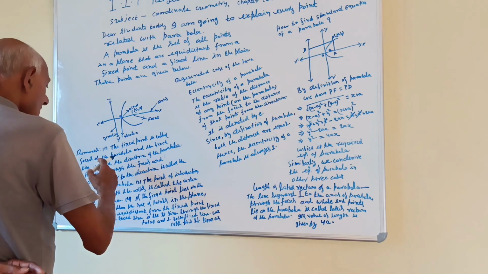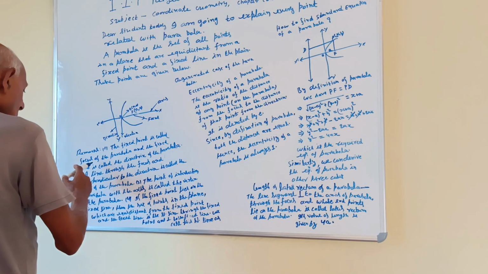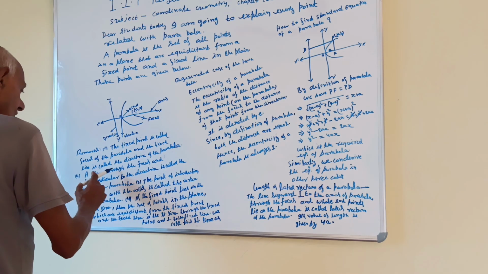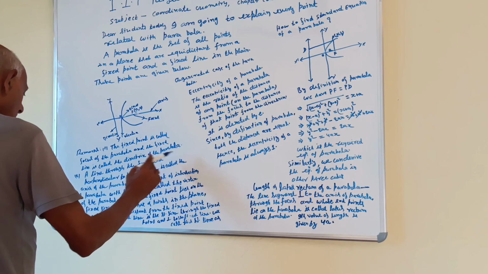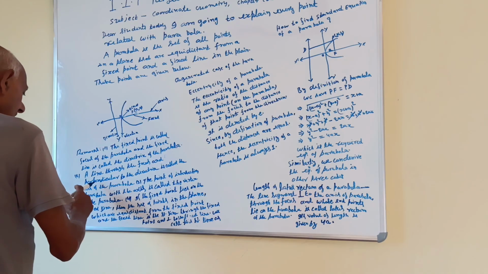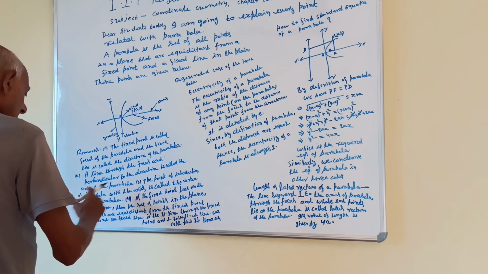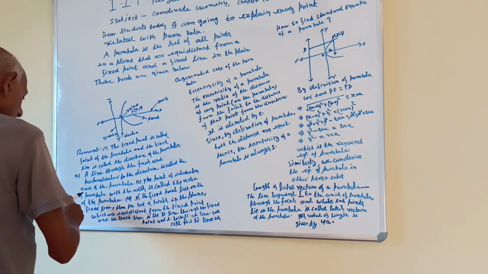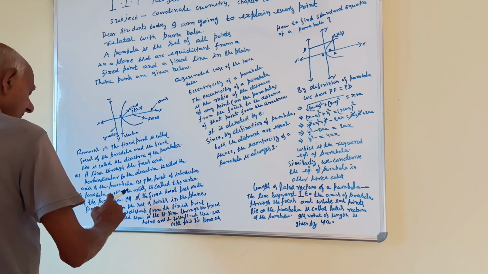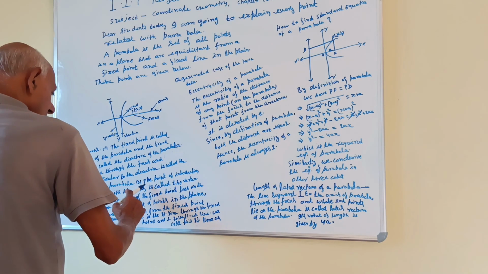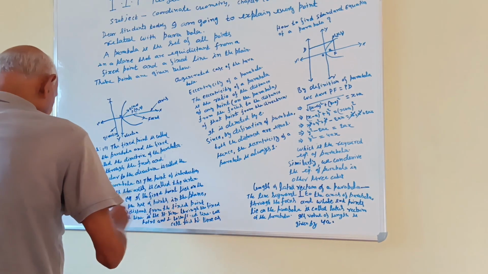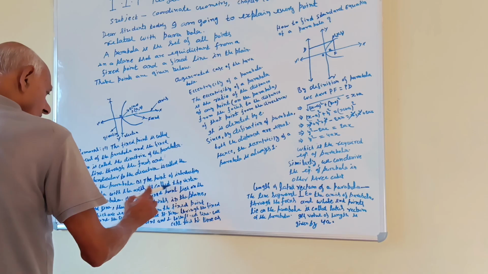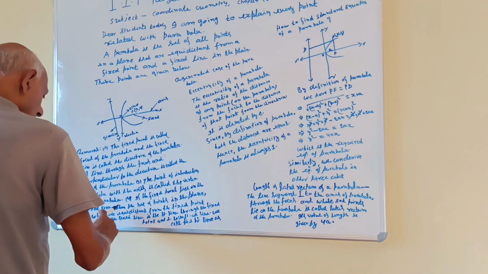Remarks. First, the fixed point is called the focus of the parabola and the fixed line is called the directrix of the parabola. Second, a line through the focus and perpendicular to the directrix is called the axis of the parabola. Third, the point of intersection of the parabola with the axis is called the vertex of the parabola.